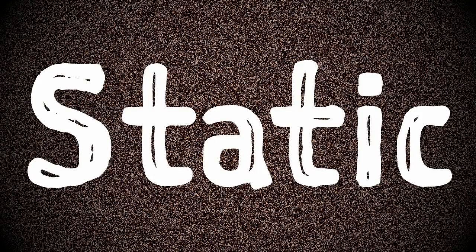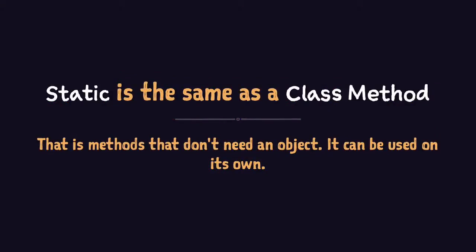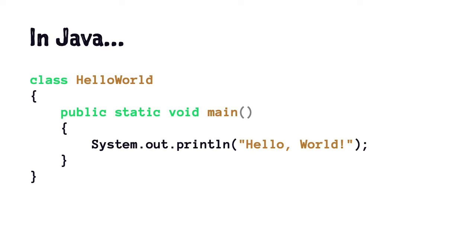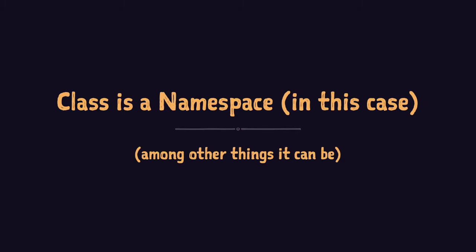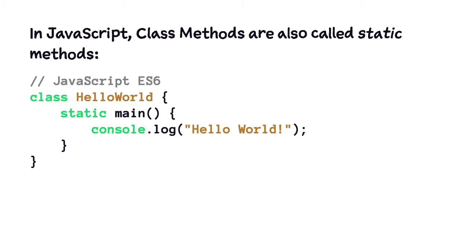Static. Static is the same as a class method. That is, methods that don't need an object. It can be used on its own. This is why the class declaration was only a namespace, since we're not going to create an object, but use the method function from the class alone. In JavaScript, class methods are also called static methods.